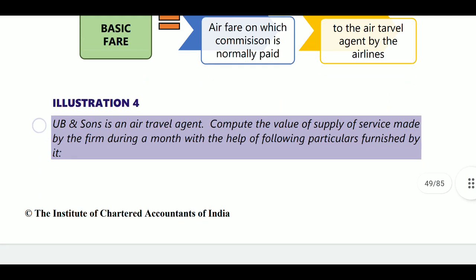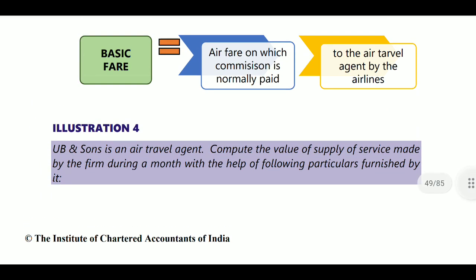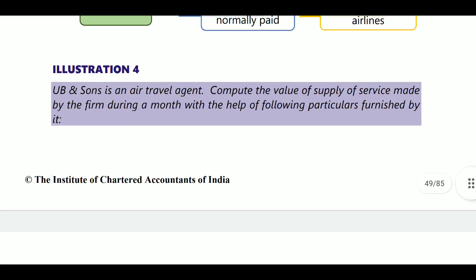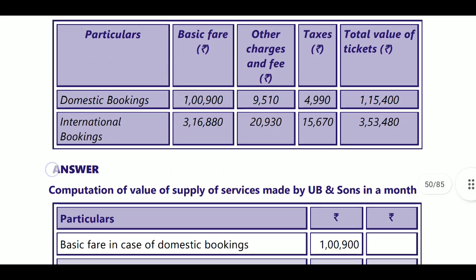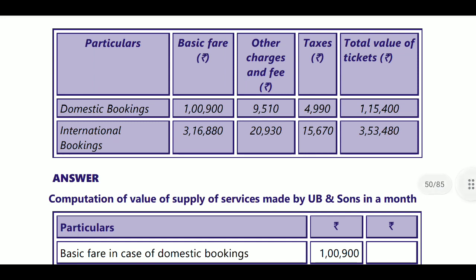Okay. Next, UB and Sons is an air travel agency. Compute the value of supply of services made by the firm during the month with the help of the following particulars furnished by it. What is the information? Domestic booking will be basic fare 1,900 and other charges 9,510, taxes 4,990, total value of ticket 1,15,400.